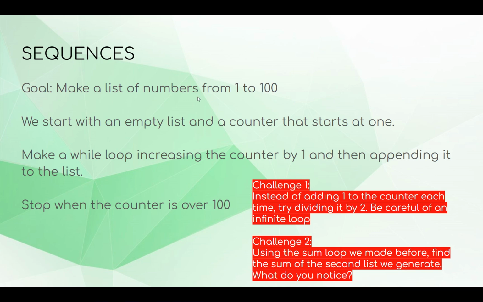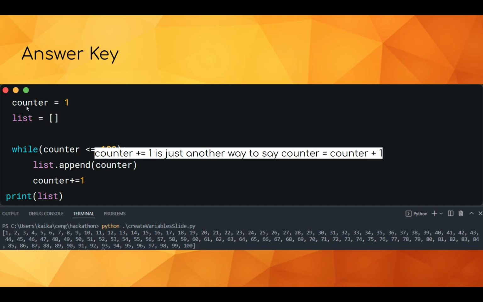Okay, so hopefully you went over that. This is the answer key. So we have counter equals 1 and an empty list, and while counter is less than or equal to 100, we append counter, and counter plus equals 1. You might be confused by what plus equals means, but it's just a simpler or quicker way to say counter equals counter plus 1, because it's a little clunky to say that every time. So it's just a better way.